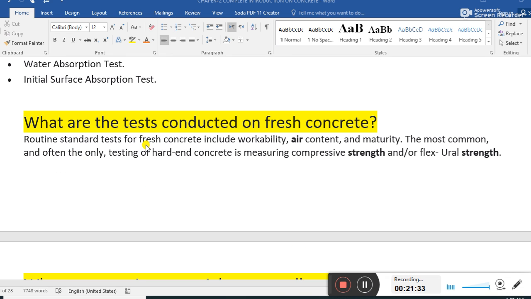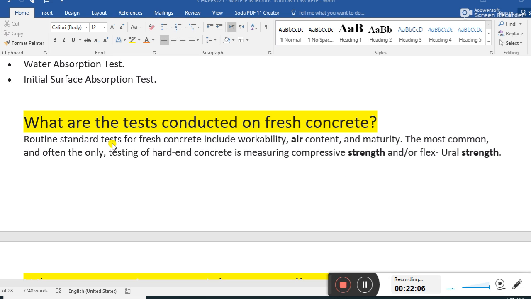What are the tests conducted on fresh concrete? Fresh concrete means concrete once we receive it from the batch plant for pouring. The other type is hardened concrete. After the initial setting time of about 1 hour and the final setting of concrete, the concrete gets hardened. For fresh concrete, these are the tests.